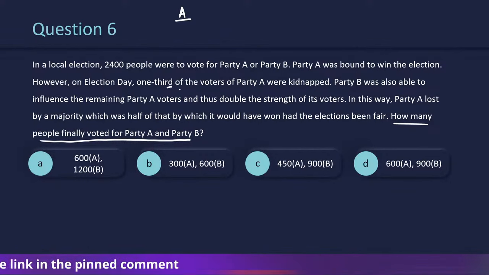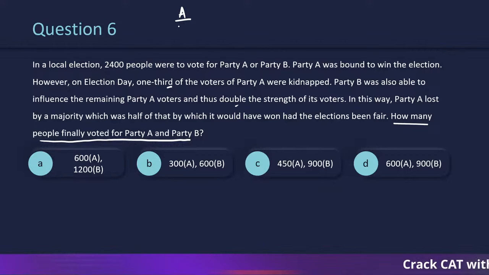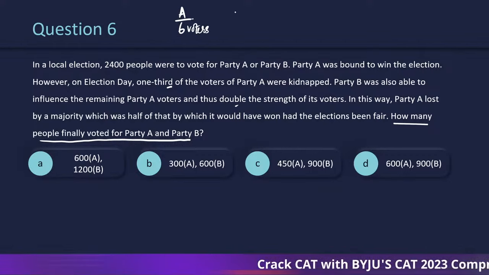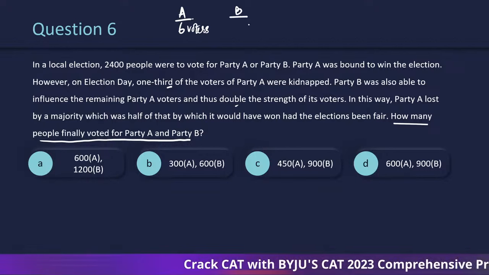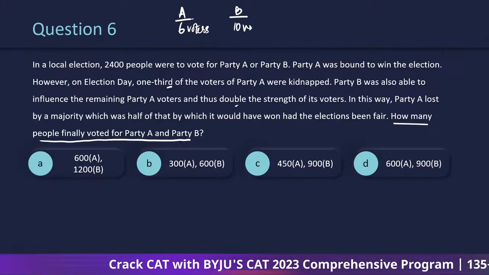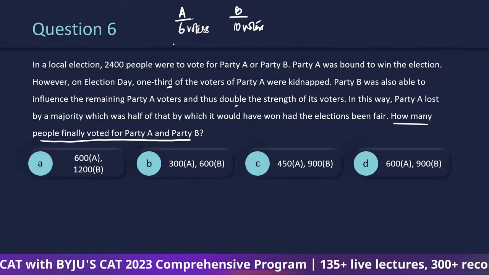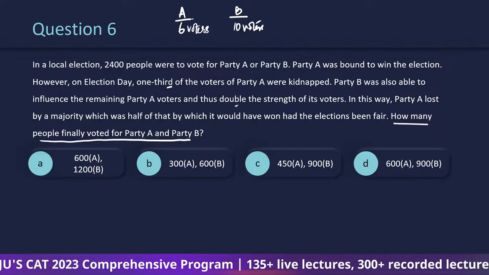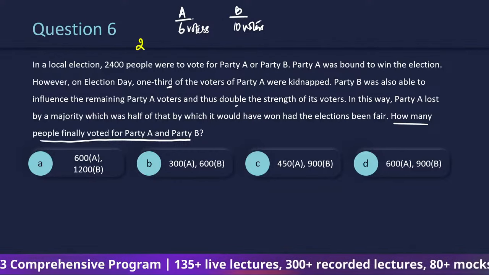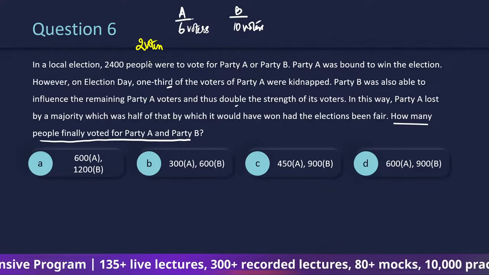Since it says 1/3 and was able to double, I'm going to take A as 6. 6 voters were going to vote for A. And for B, let's say we had 10 voters. ठीक है? Random values. Now, 1/3 of voters of party A, that is 2 voters, were kidnapped.